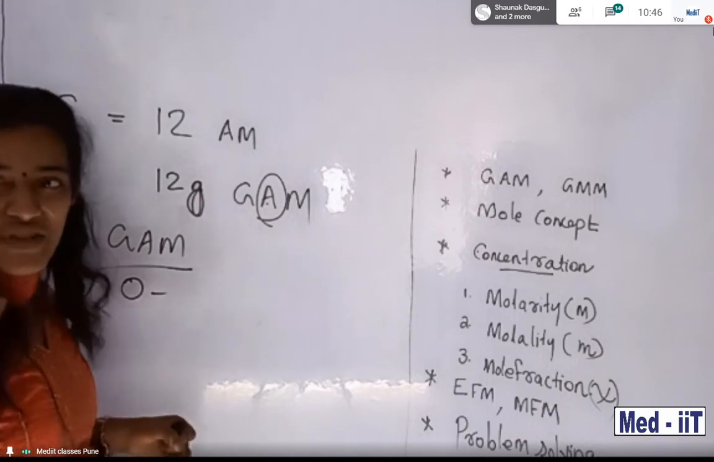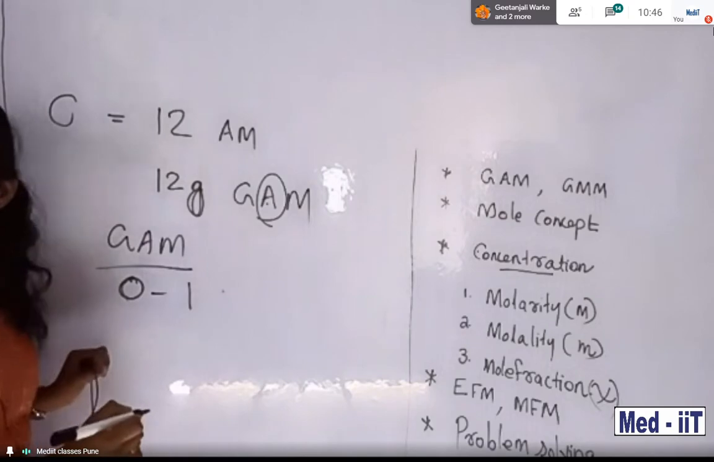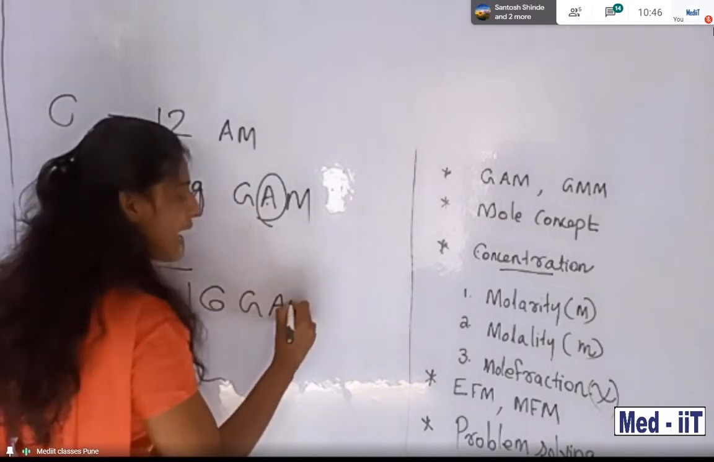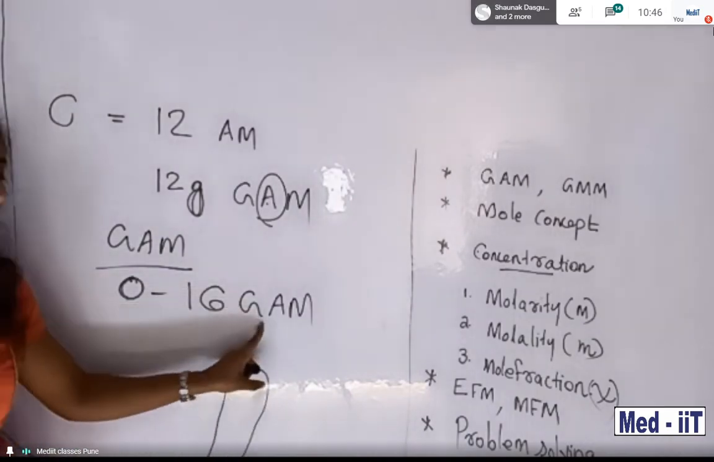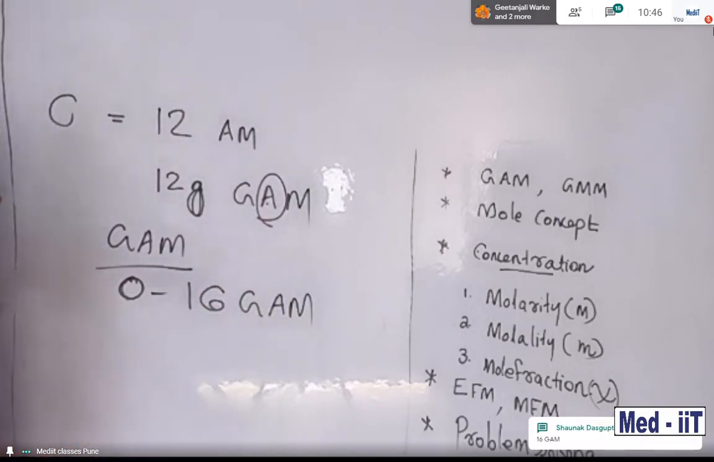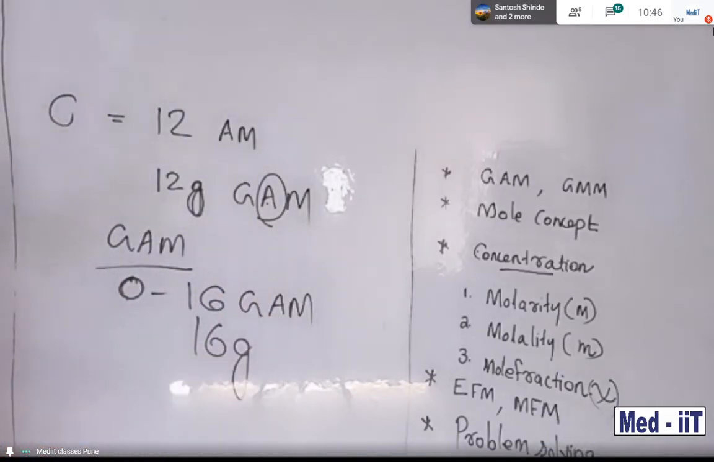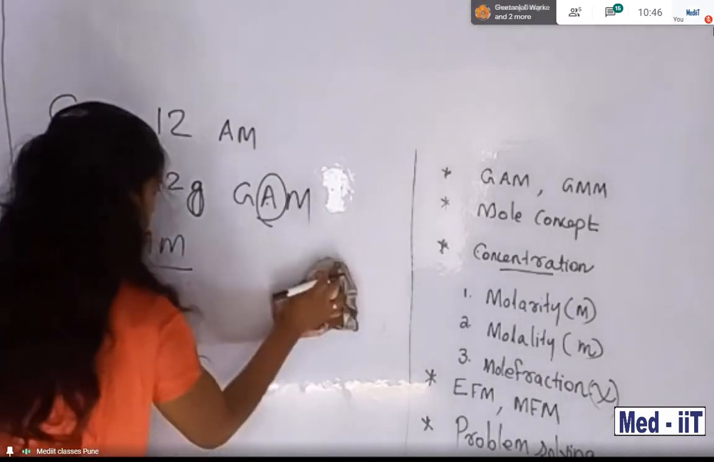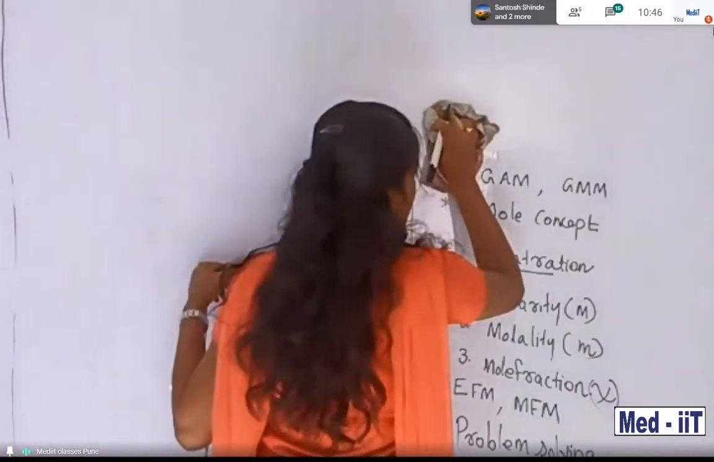Not GMU, students, not GMUs. Oxygen's atomic mass is 16, so it is GAM, not GMU. Okay, correct that. Your result is 16 GMU, it's not like that. It is GAM. GAM means gram atomic mass. So 16 means 16 gram. Yes, enough. GAM is over, students.